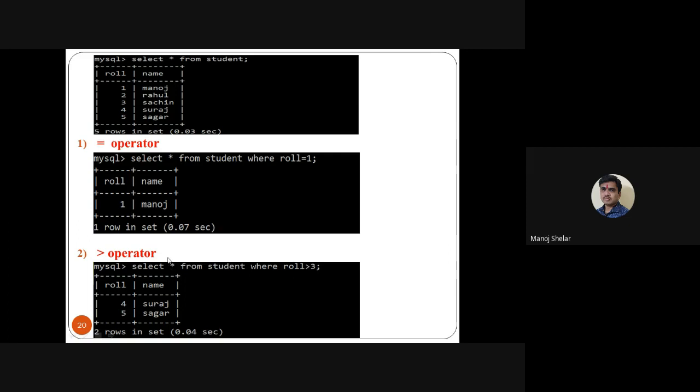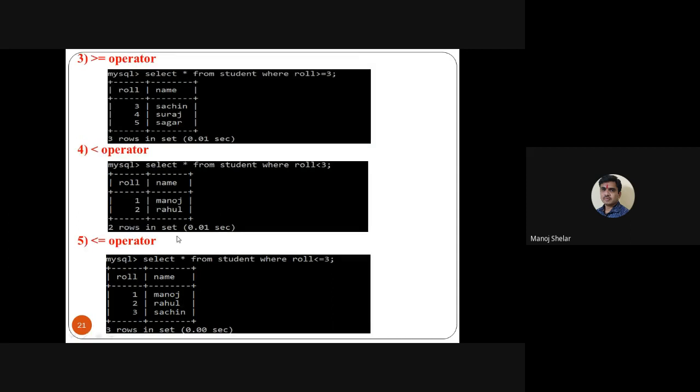So here we use a greater than operator in SQL query. Then greater than equal to operator. So select star from student where roll number is greater than equal to 3, so 3 and more. Total 1, 2, 3, 4, 5 numbers are available in the student table. So this query displays only the 3, 4, 5 records of the student table.